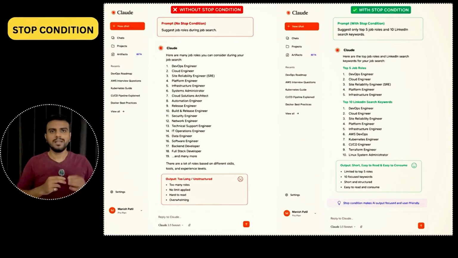Next one is stop condition, which means when to stop. It will help you prevent overload or too much data. If you don't add any stop condition during your job search, then your output will be too long and unstructured. But let's say you add a stop condition. For example, suggest only the top 5 job roles and 10 LinkedIn search keywords, right? So here you have set the limitation that you only want 5 job results. So your output is going to be pretty short, easy to read, and easy to consume.